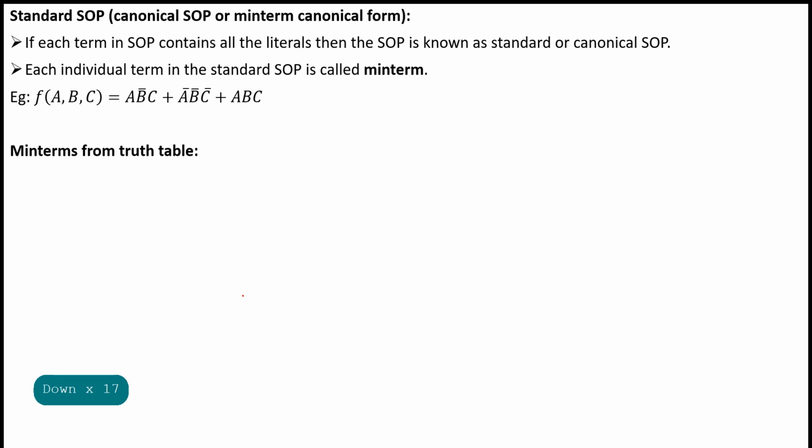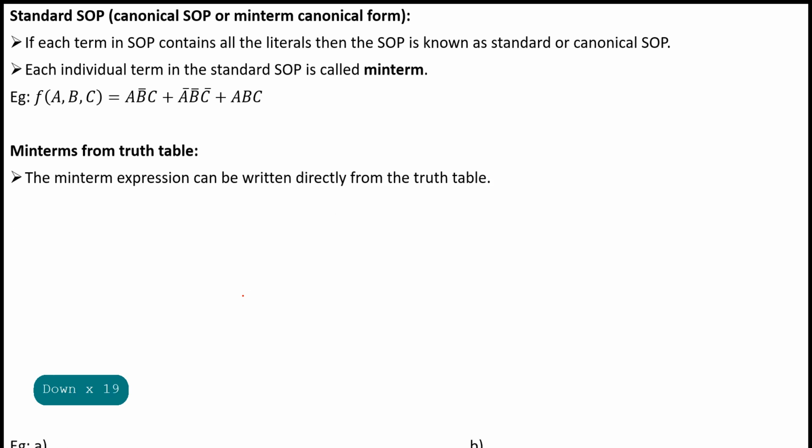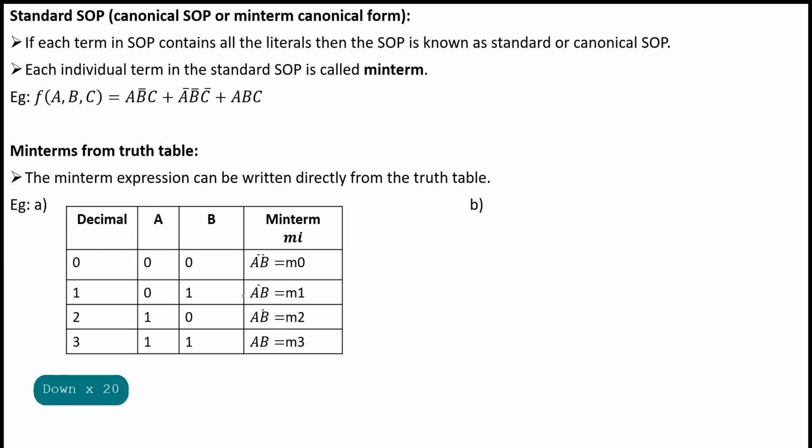Min terms from the truth table. Let's see how to construct min terms from the truth table. The min term expression can be written directly from the truth table. Consider a two variable truth table, A and B: 0 0, 0 1, 1 0, 1 1. This is the decimal representation, and this is the min term, represented as m suffix i.